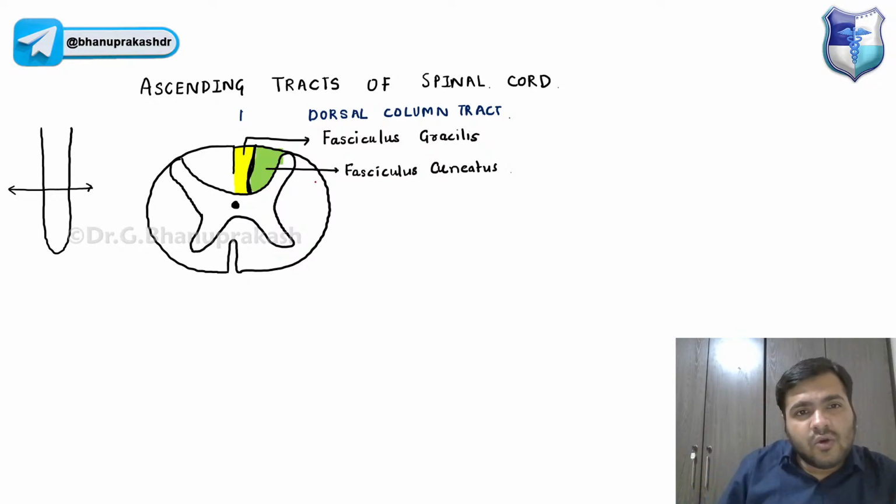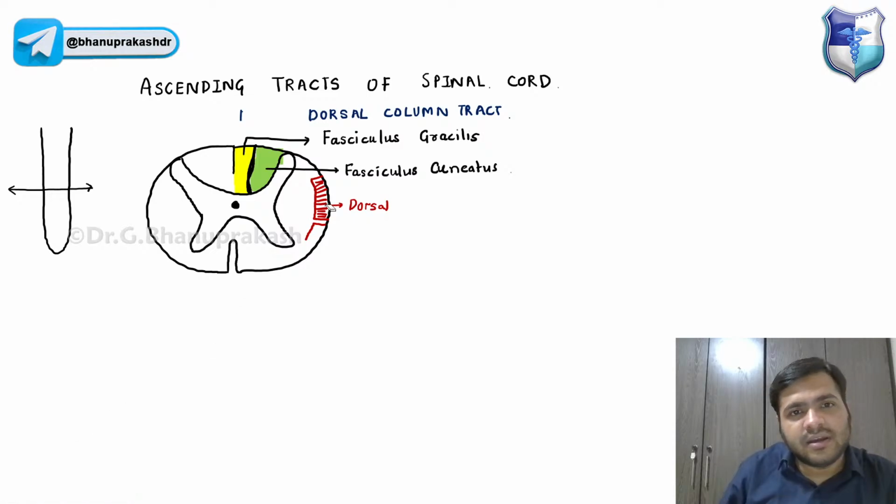Now, guys, remember, we have one tract on the lateral part of the white matter, and we have one tract in the anterior part also.